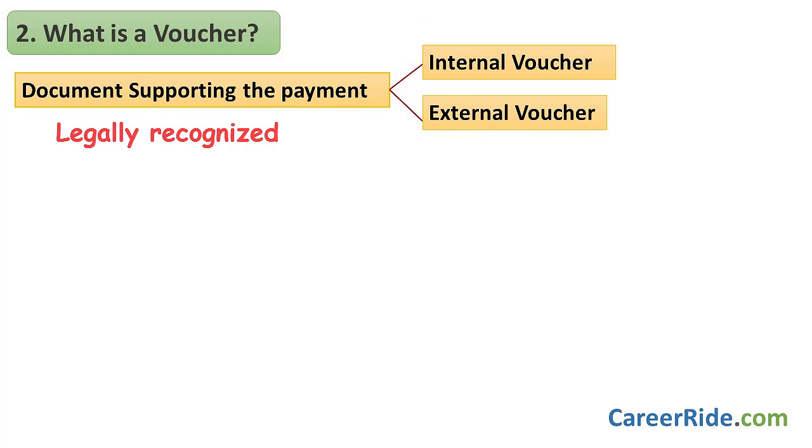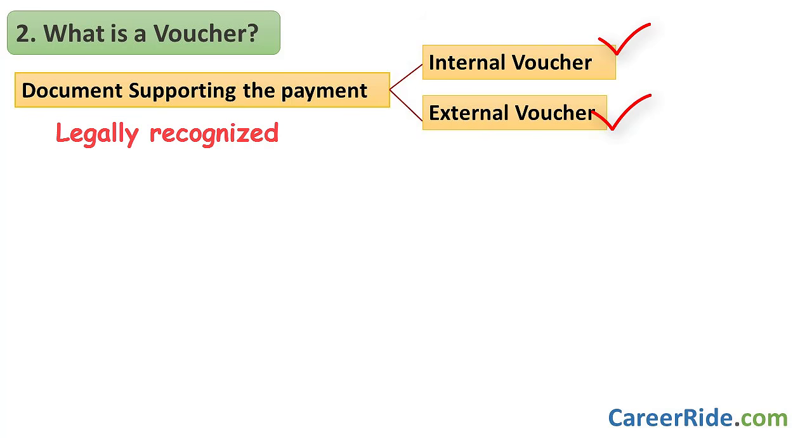And what's the extra information that you can provide? You can say there are two types of vouchers, internal and external. Internal vouchers are prepared by the organization and signed by the payee. When you can't receive the receipt of some payment, you make a voucher. For example, taxi fare, auto fare, etc.